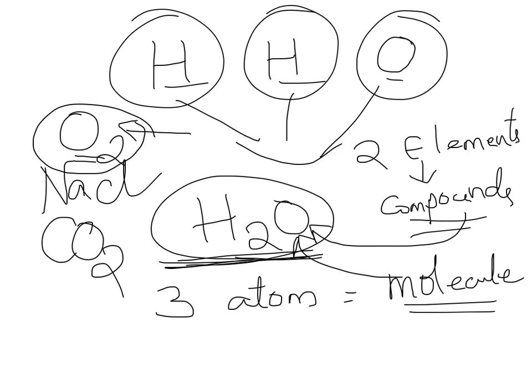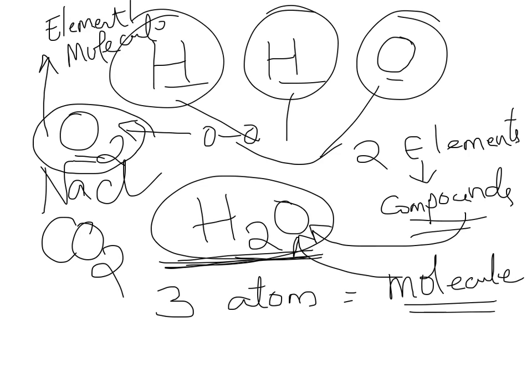It's a combination of two oxygen atoms. But it's just oxygen, nothing else. One oxygen combined with another oxygen. So it's an oxygen molecule. This can be classified as an element. It can also be classified as a molecule, and both of them are true.